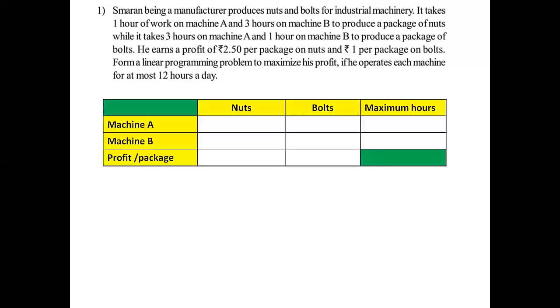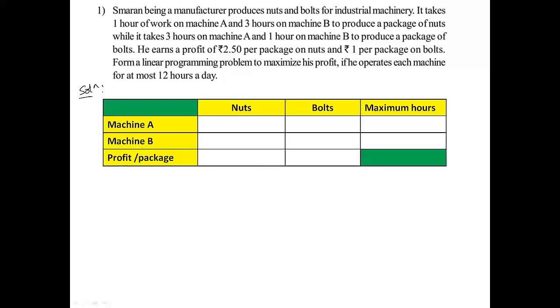Solution. Write the data in tabular form so that formulating the LPP will become easier. Write down the data in the form of a table. Here nuts, bolts, maximum hours are taken.